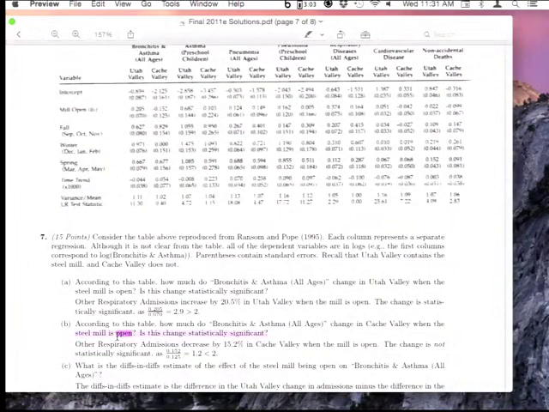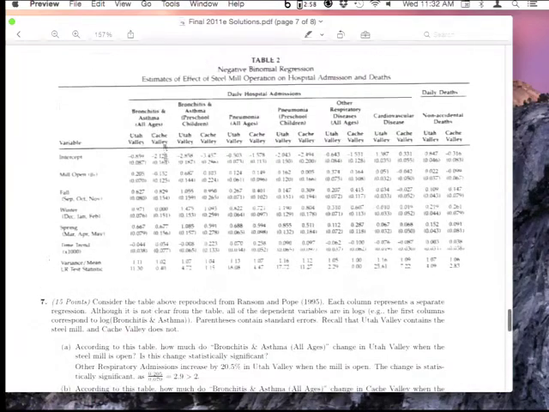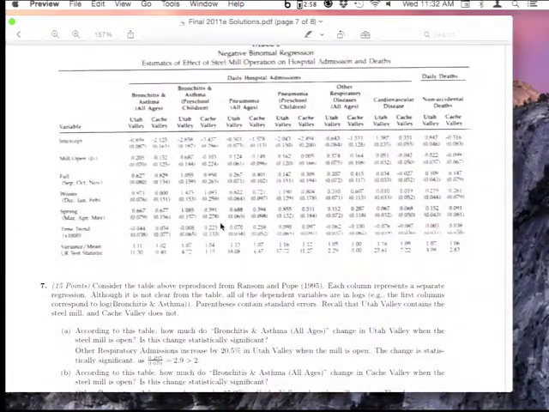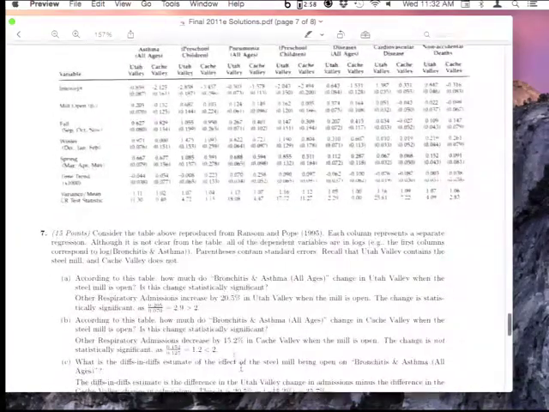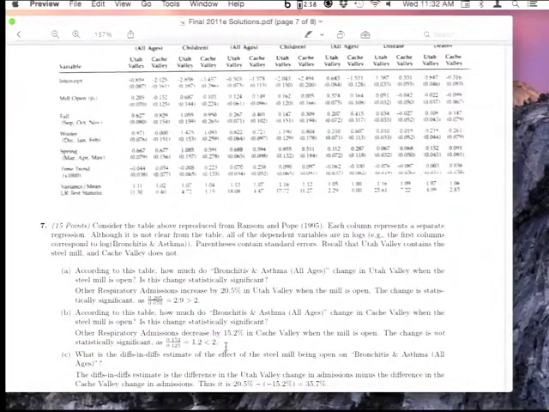And then the second part is basically the same thing, but it instead asks about what happens in Cache Valley, which is the control valley in this study. So you can just look at the second column, because that's the one that corresponds to Cache Valley. Here you have a minus 0.152 as the coefficient, and the standard error is 0.125. So the answer to the first part, again, this should be bronchitis and asthma rather than other respiratory, is that it would decrease by 15.2%.